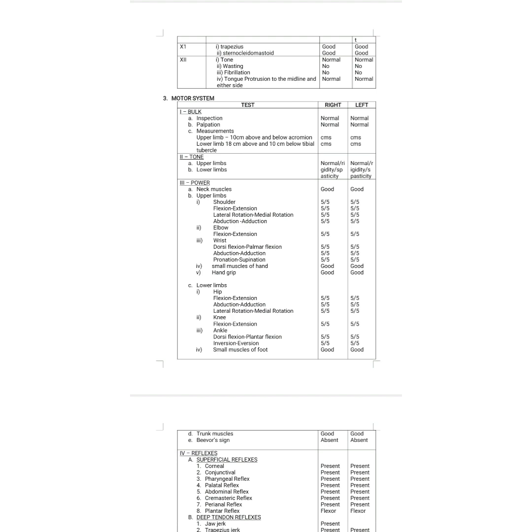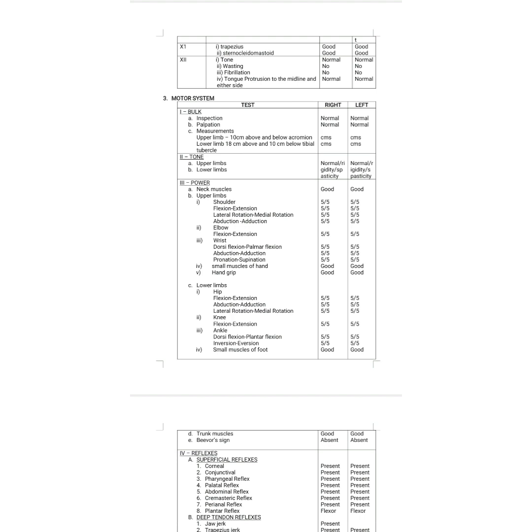Then you have to say about the tone, upper limbs and the lower limbs. Tone is a resting contraction. Okay, so you have to look for the tone with the passive flexion or the extension. So say whether it is normal, rigid, or spastic. Then go with the power. You have to check for the neck muscles and the upper limb muscles and the lower limbs.